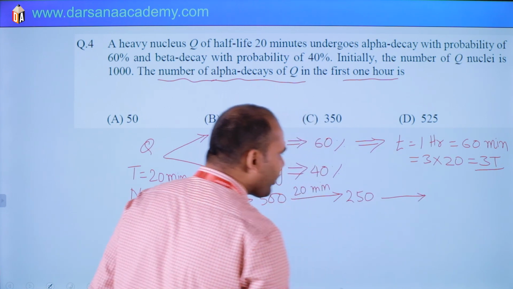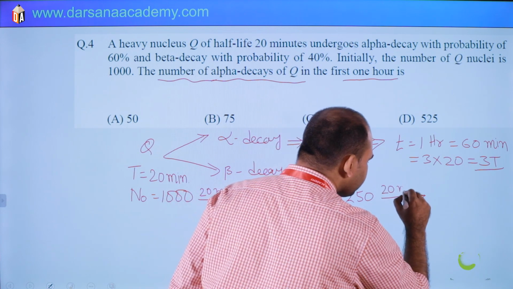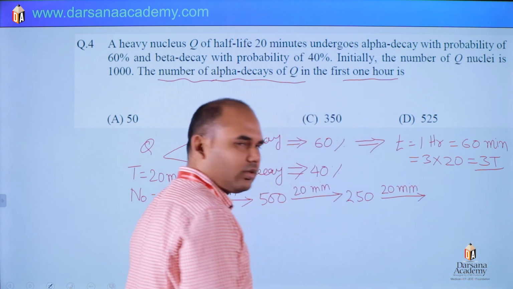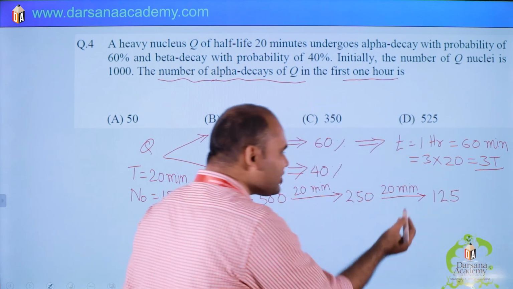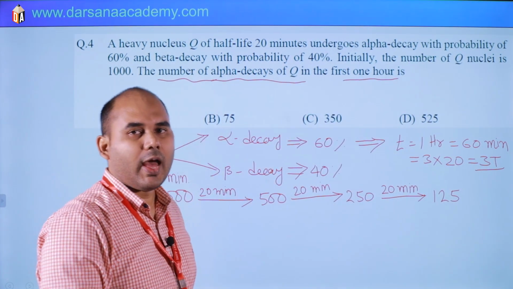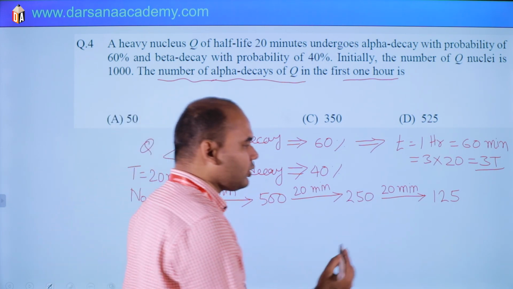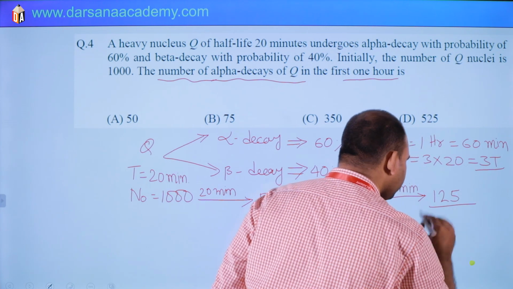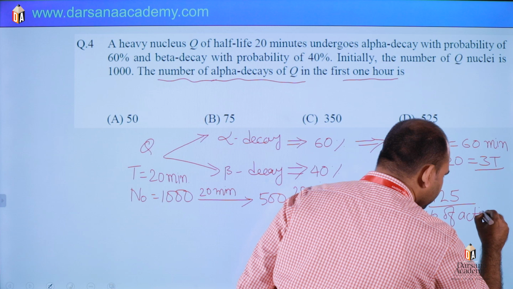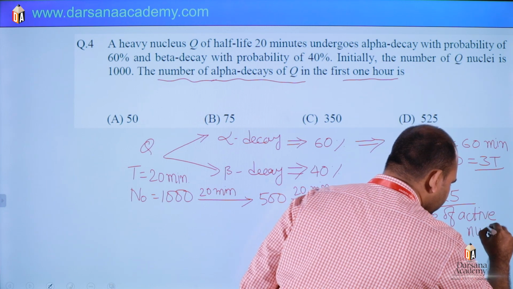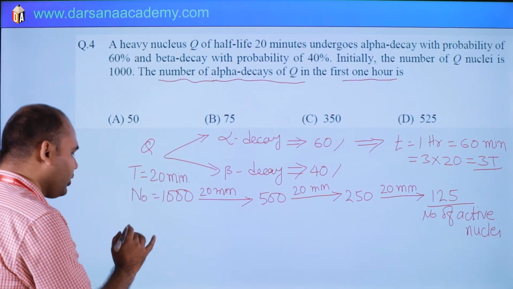Then again after 20 minutes, the third half life, it is very simple, 125. So this is the number of active nuclei and they are asking for the number of alpha decays. So the number of decayed nuclei will be what?